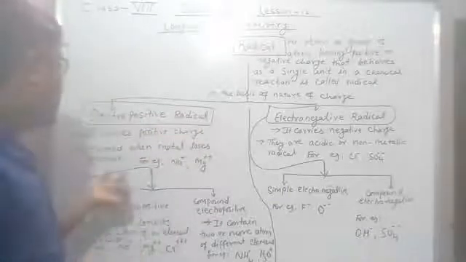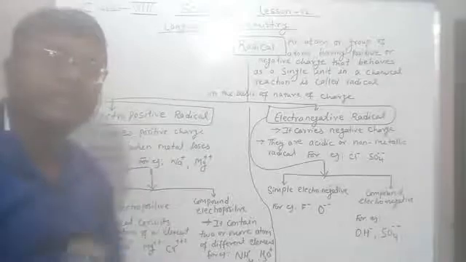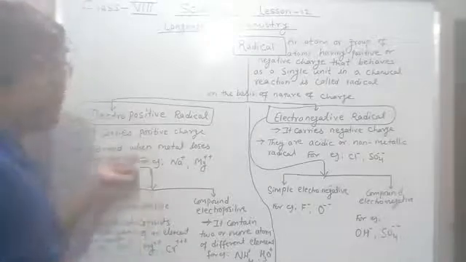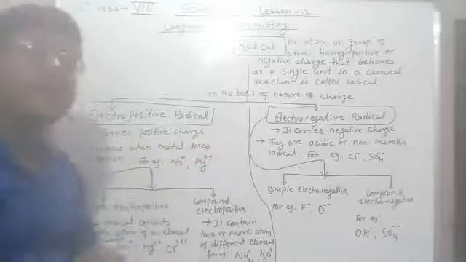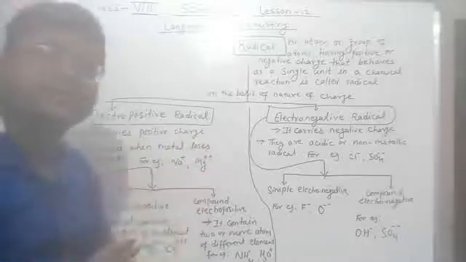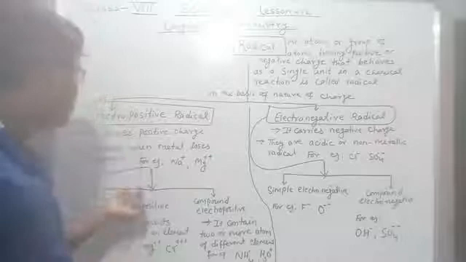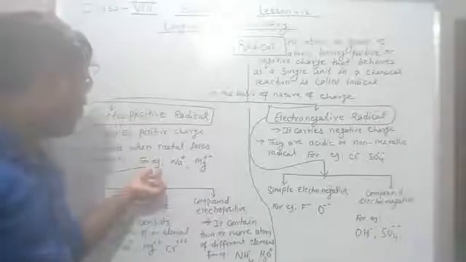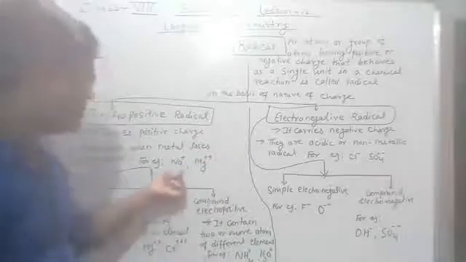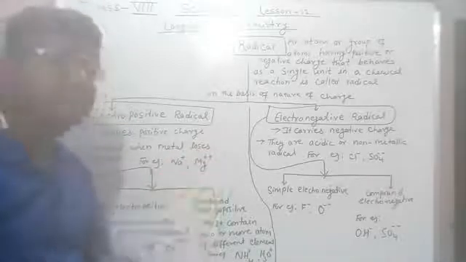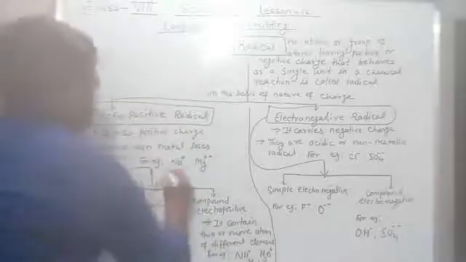So how is it formed? It is formed when a metal loses electrons. For example, Na+, Mg++. What do Na+ and Mg++ mean? Let me give you one example, Na+.